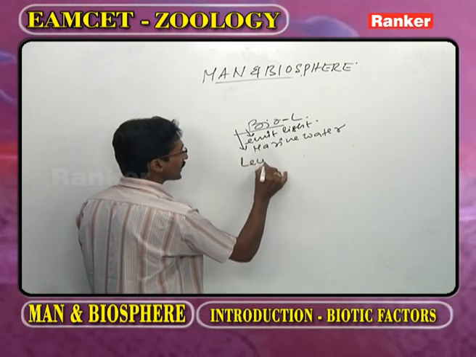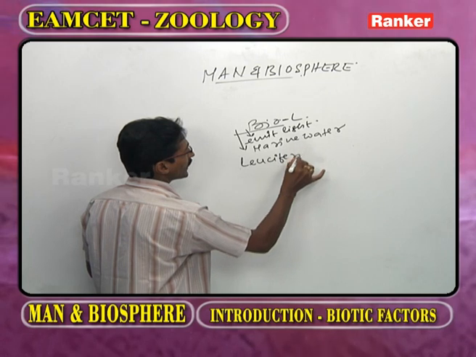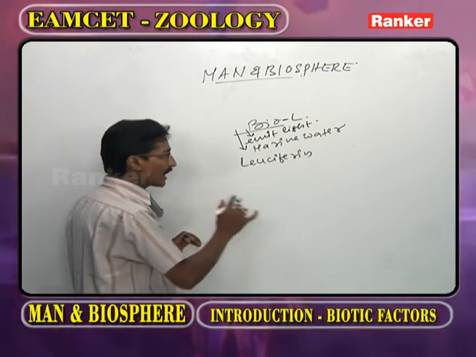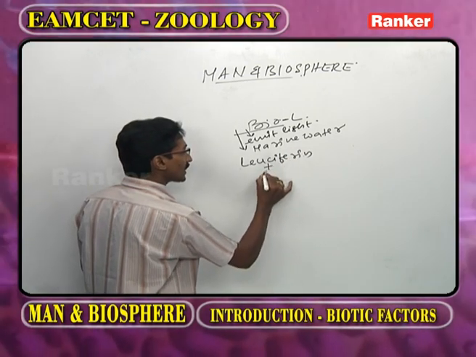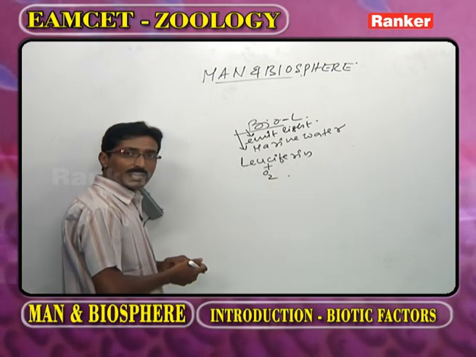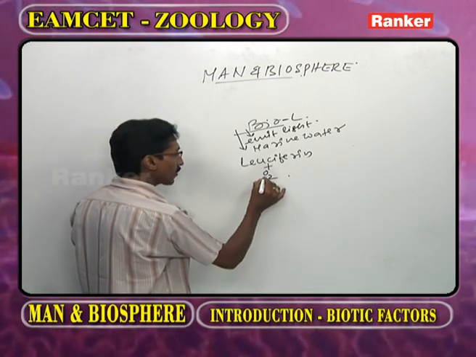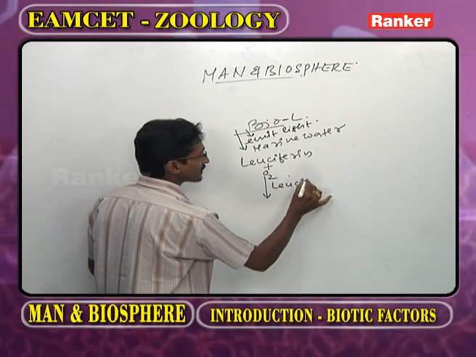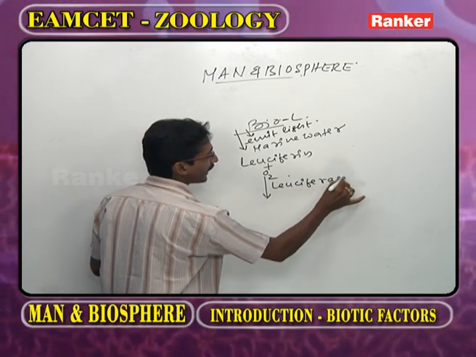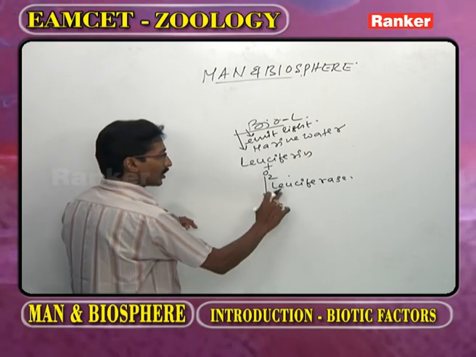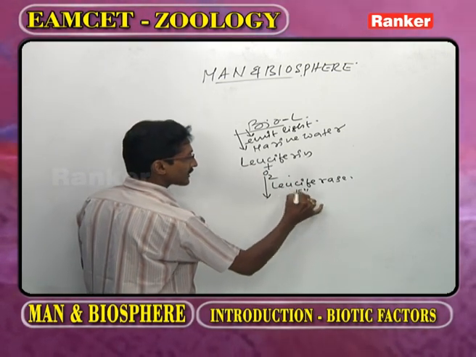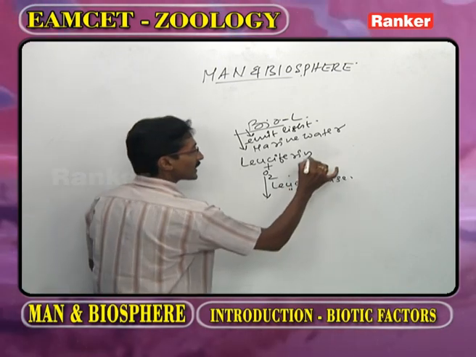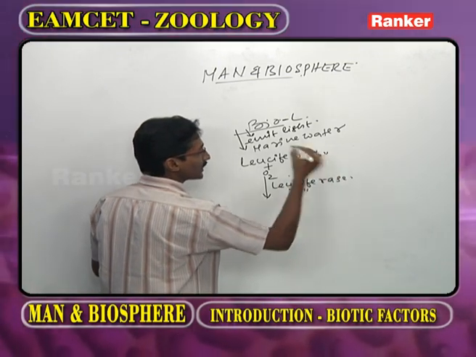What type of protein is present? That we call luciferin. Now, the luciferin undergoes what type of chemical reaction? Oxidation. And what is the catalyst? That we call luciferase. Here, luciferase is an enzyme and luciferin is a protein.